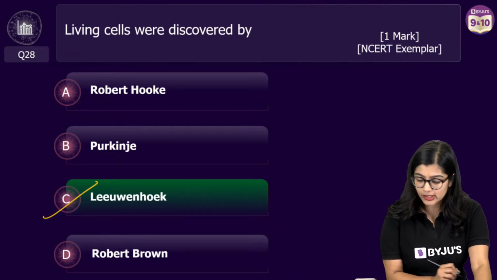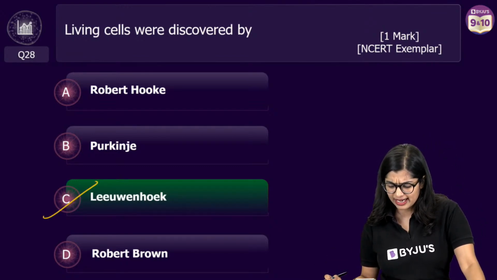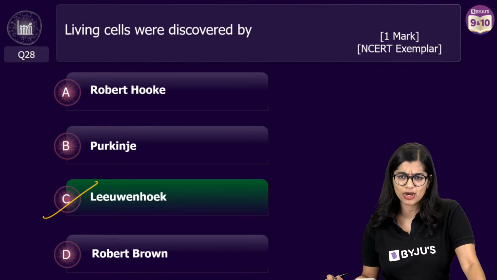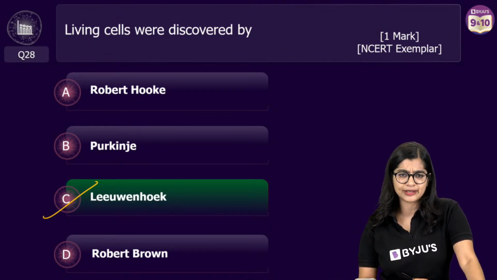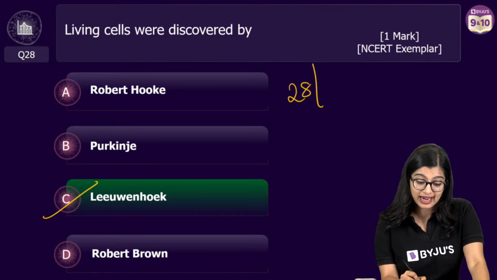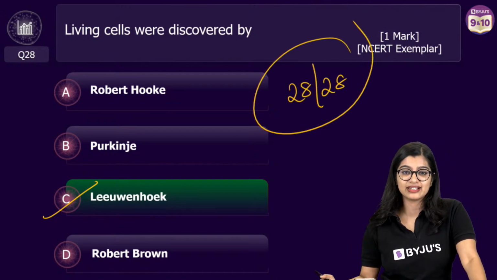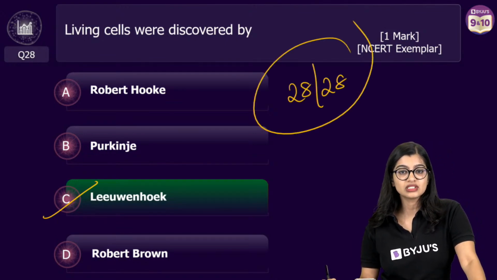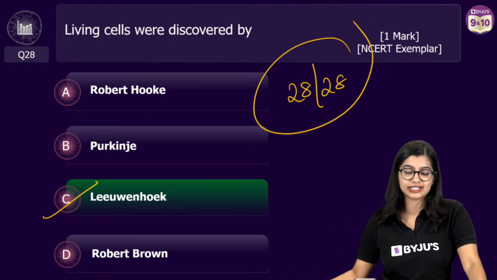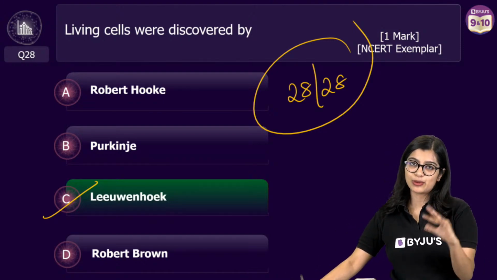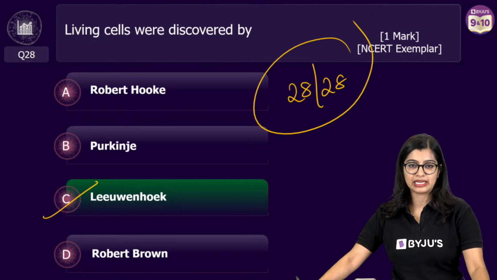So the correct answer here is option C, and many of you gave me the correct answer, although some of you got confused with Robert Hooke. But now I hope you are clear, right? And so far 28 out of 28. I am a very lenient teacher. Yes? Yeah, you should learn the diversity chapter. It'll be easy for you in 11th. Otherwise 11th will become a little scary.